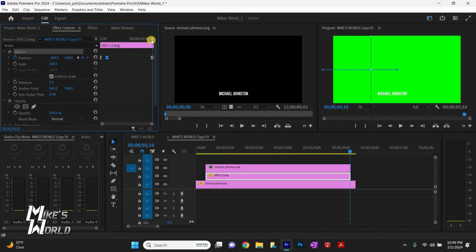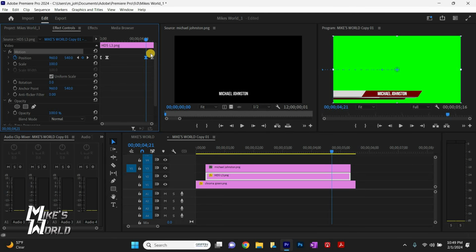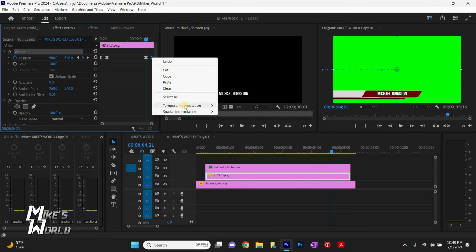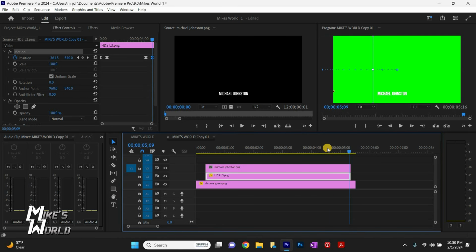Start right there, and we're going to count 1, 2, 3, and so on, 16. And we're going to paste it. And we're going to change our interpolation to ease in and ease out. And we're just going to play it, see how it goes out. So it goes in, it goes out. In for however long your clip is, and then it's going to animate out.